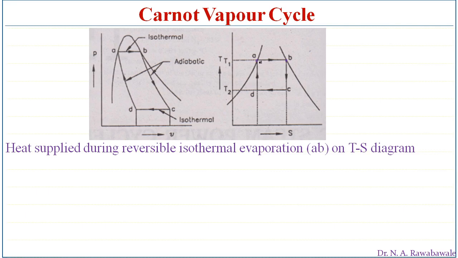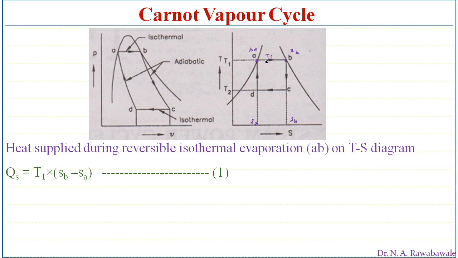So the heat supplied on the TS diagram is given by the entropy at point B minus the entropy at point A, times the temperature T1. This gives us the heat supplied during process A to B on the TS diagram. Here, the entropy at point B is SB and the entropy at point A is SA. Higher entropy minus lower entropy, times temperature.